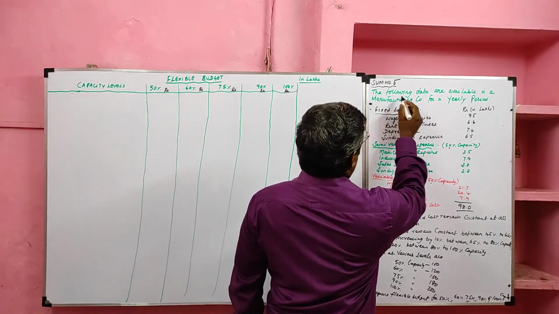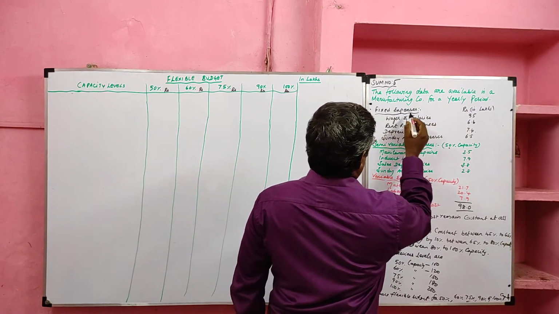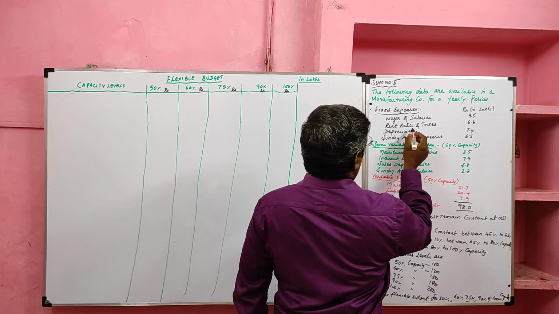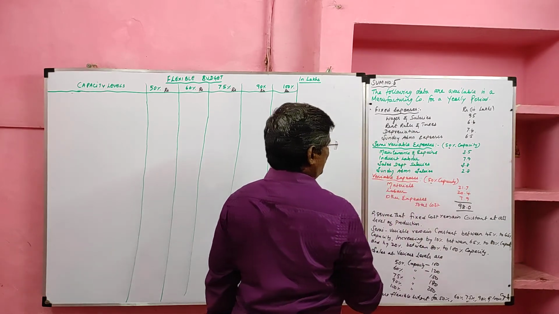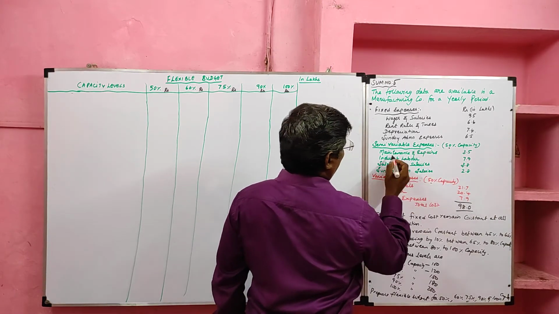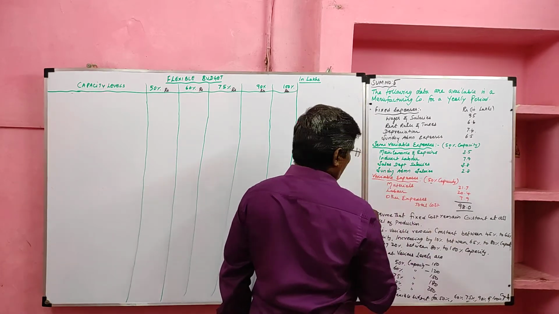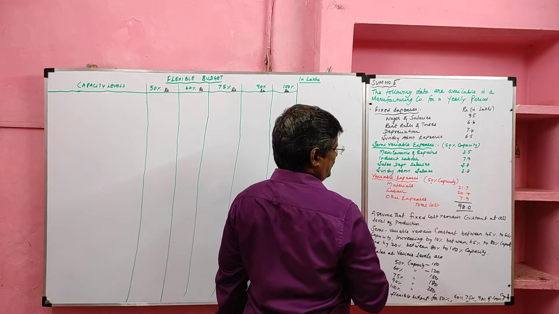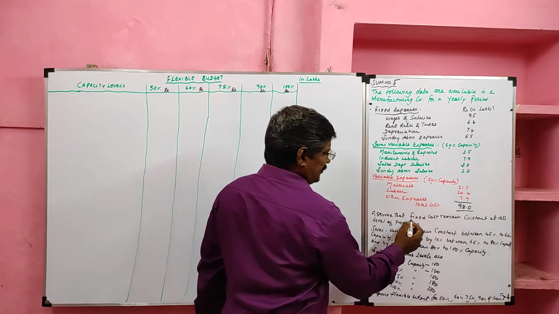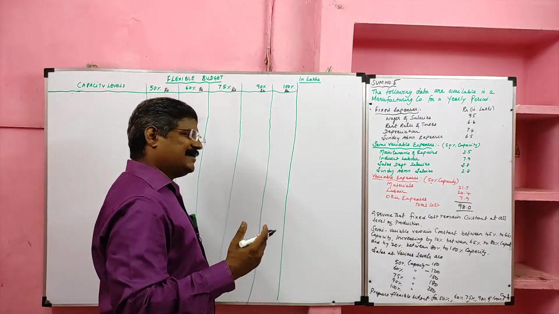Yes, students, look at the problem. Sum number 5. The following data are available in a manufacturing company for a yearly period. Fixed expenses are given in lakhs of rupees: wages and salary, rent, rates and taxes, depreciation, sundry administration expenses. Under semi-variable heading, given for 50% capacity: maintenance and repair, indirect labor, sales department salaries, sundry administration salaries. Under variable expenses head, material, labor, other expenses are given. Assume that fixed costs remain constant at all levels of production. That we know.